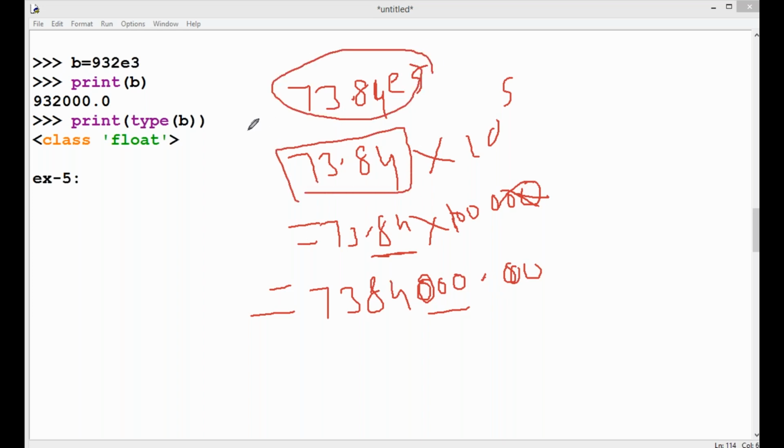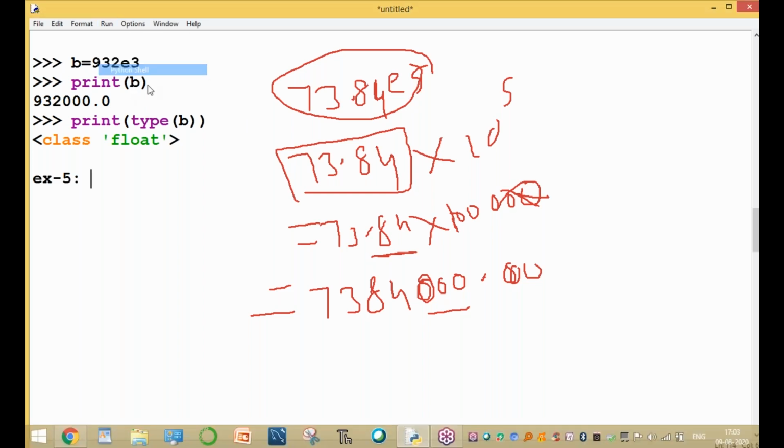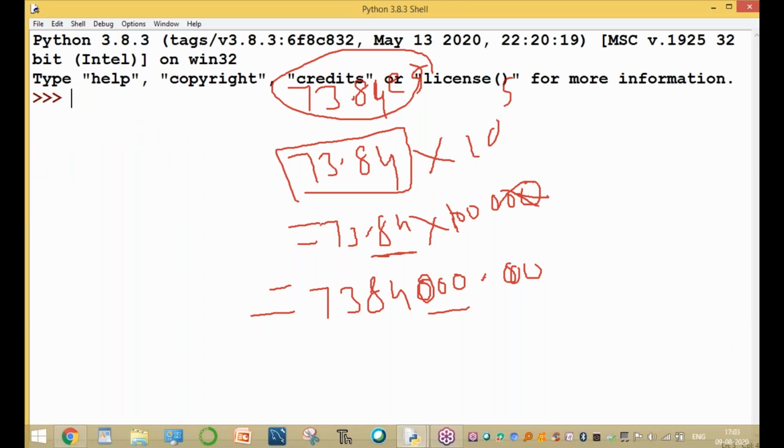This is an example, the fifth example. I will show you the fifth example. This is M, for example, M equal to 73.84E5.